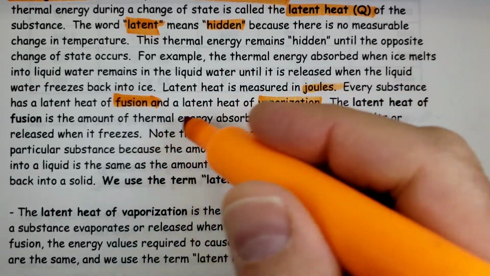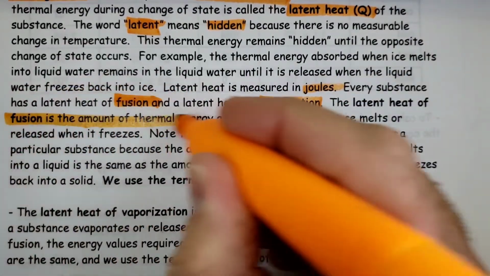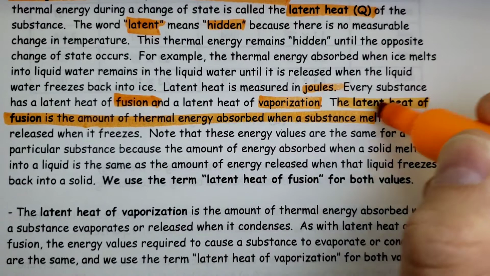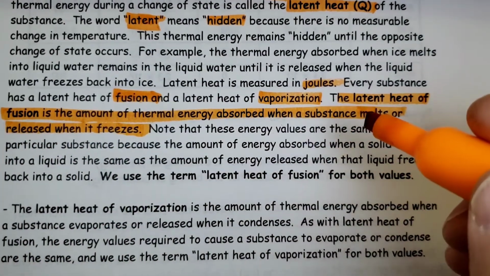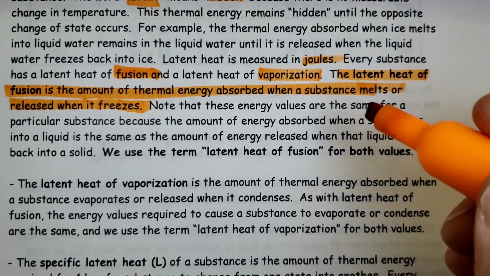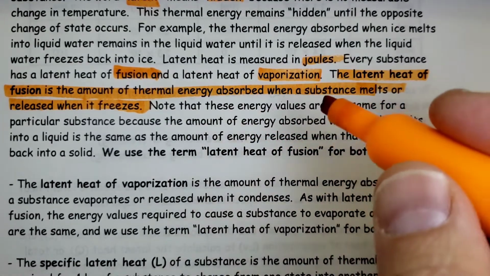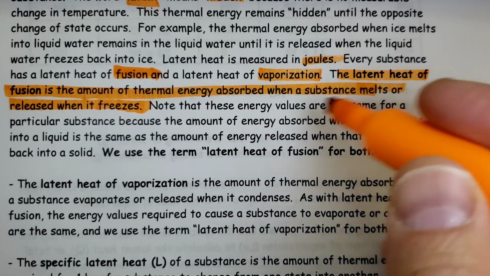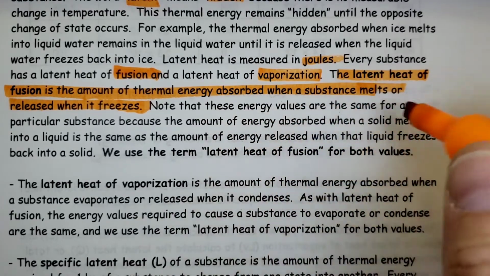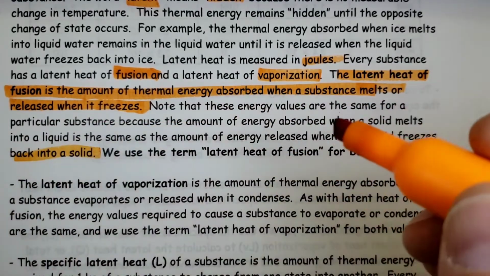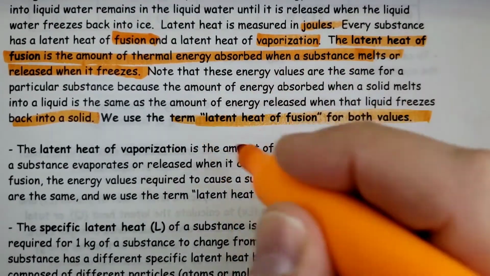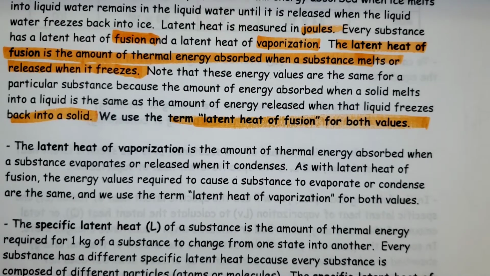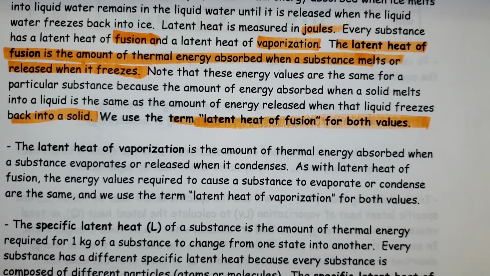The latent heat of fusion is the amount of thermal energy absorbed when a substance melts or released when it freezes. Note that these energy values are the same for a particular substance, because the amount of energy absorbed when a solid melts into a liquid is the same as what is released when that liquid freezes back. We use the term latent heat of fusion for both, whether we're melting or freezing. The only difference is that sometimes it's added, sometimes it's removed.